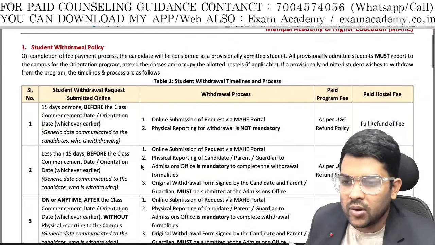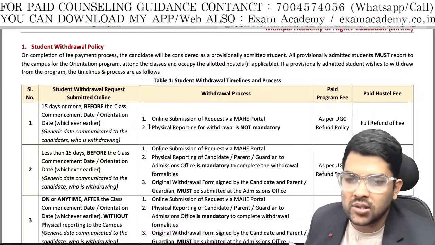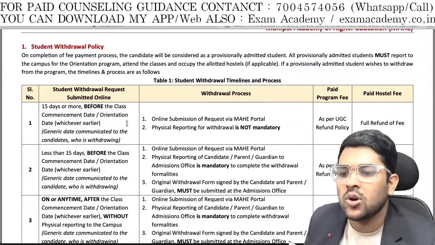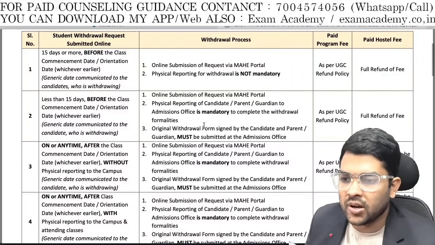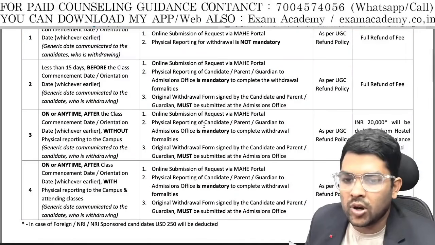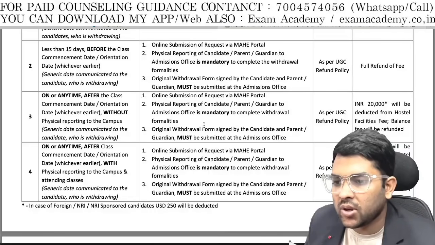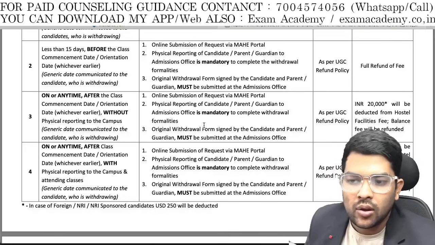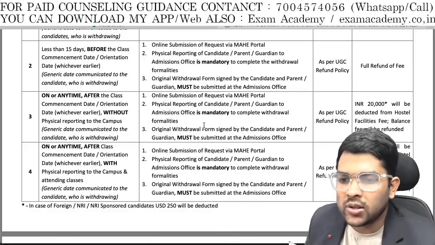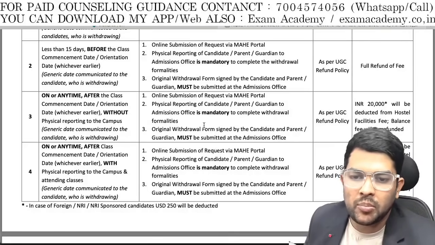Here is the refund policy. Here you can check. That is 15 days or more before the class commencement. If you ask, similar to VIT, they will provide you 100% refund, and for less than 15 days they will again provide a full refund. But if you ask any time after the class commencement or orientation without physical reporting at the campus, then you have to do an online submission of request, physical reporting, and an online withdrawal form signed by the candidate and parents.